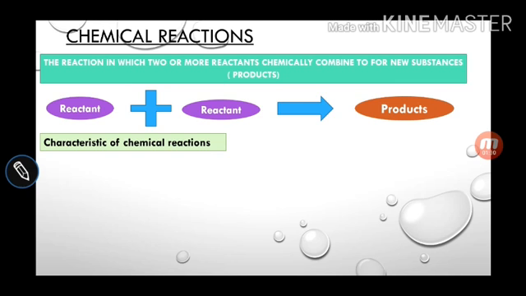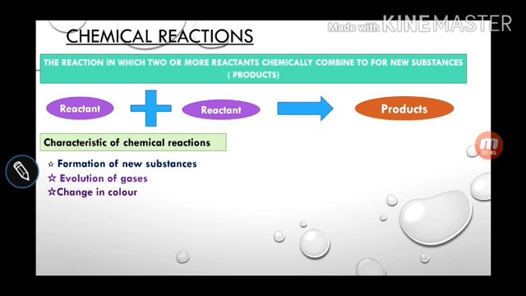And what are the characteristics of a chemical reaction? There are lots of characteristics. The first one is the formation of new substances. Yes, my dear students, in a chemical reaction new substances are formed. Already we have discussed evolution of gas. Gases are released during chemical reactions, like carbon dioxide, hydrogen gas, sulfur dioxide gas. Lots of gases are there.